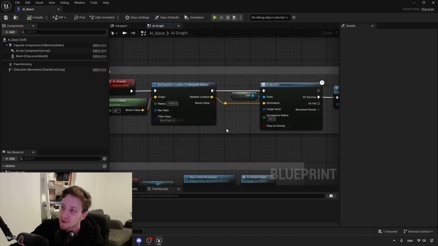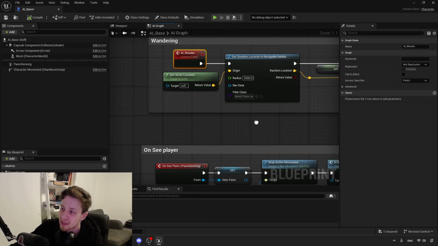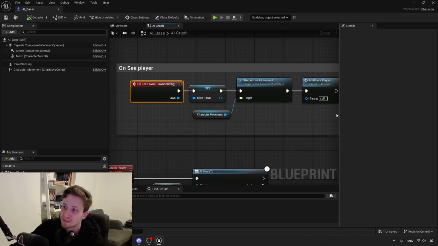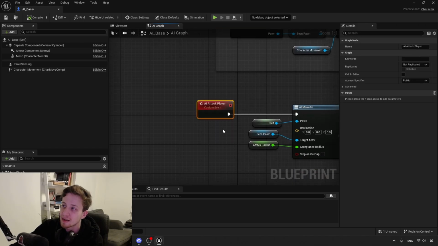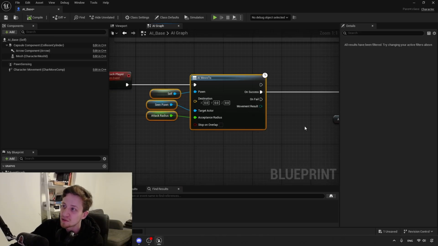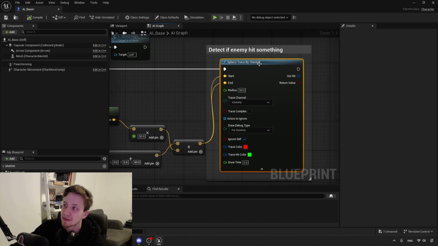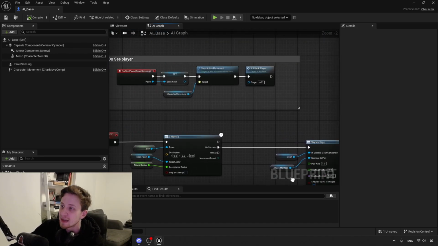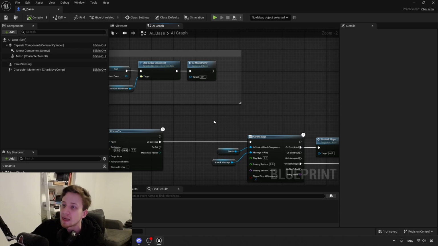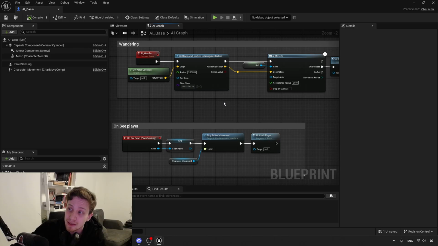The code is quite straightforward. We're going to find ourselves a random location, move there, and then wander again. That's it. When we see our player, we will check who we are seeing, and then we are going to attack the player. Our attacking player state simply leads to moving towards the player and playing an animation, and then checking if we detected anything. That's everything this AI does. For simple logic like this, a blueprint implementation tends to probably be the best. I'm mainly showing you this so you can see an example of pure blueprints and how the exact same thing will be implemented in state trees.